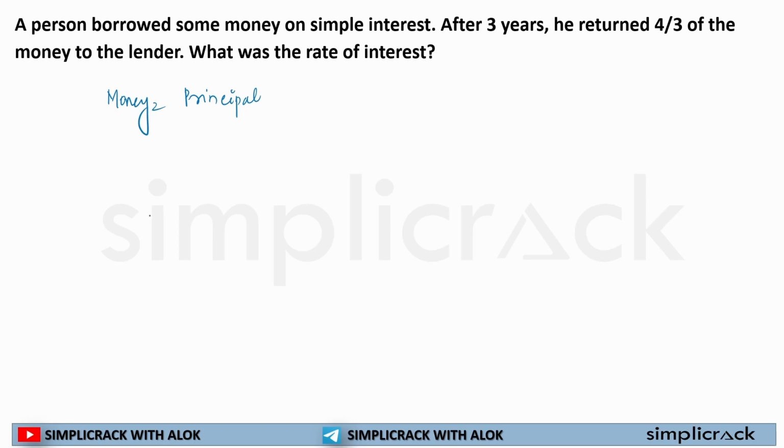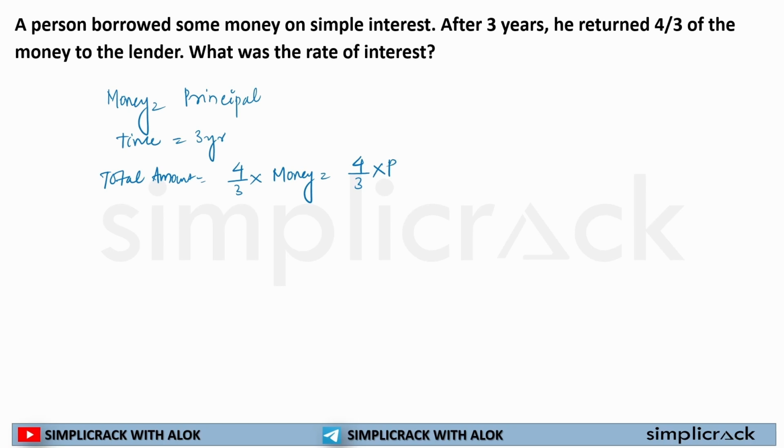He returned after 3 years. Time is 3 years. After 3 years, he returned 4/3 of the money. So that means the total amount returned was 4/3 of the money to the lender, or I can write 4/3 of the principal.